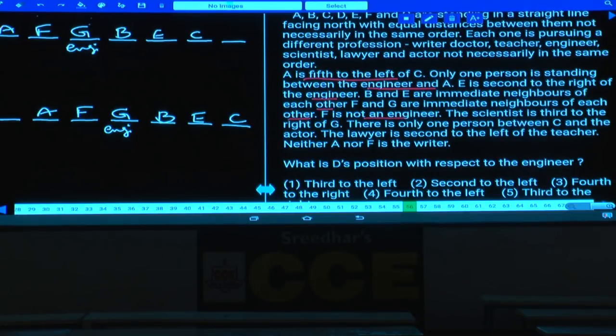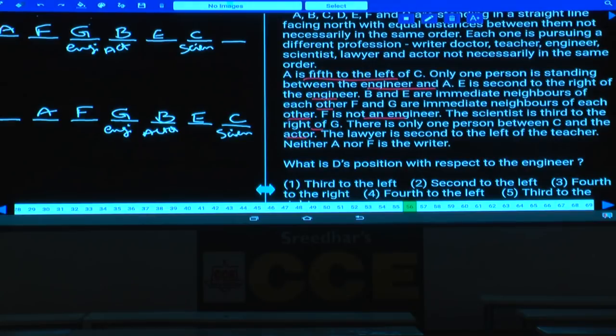The scientist is third to the right of G. Whatever the scientist here, the scientist is third to the right of G. Now this person is the scientist. Now the scientist is third to the right of G. There is only one person between C and the actor. Between C and actor, how many persons do we have? Only one person, and the actor is B in case 1. Now in case 2 also the actor is B. Only one person between C and the actor.